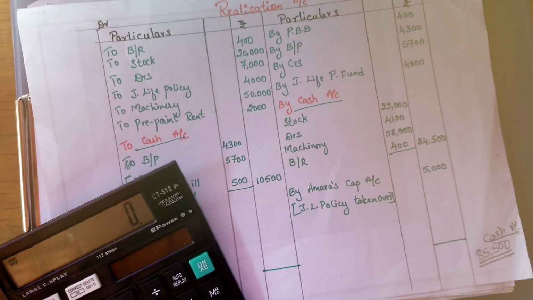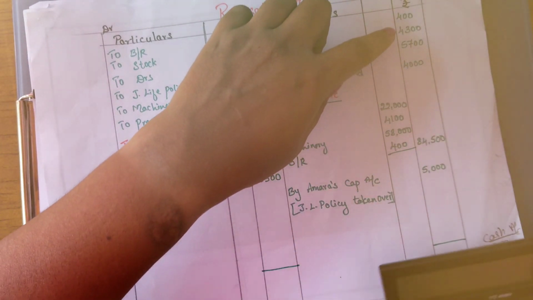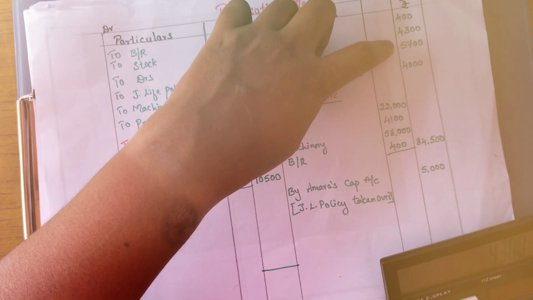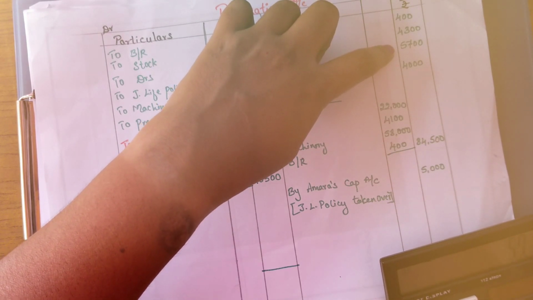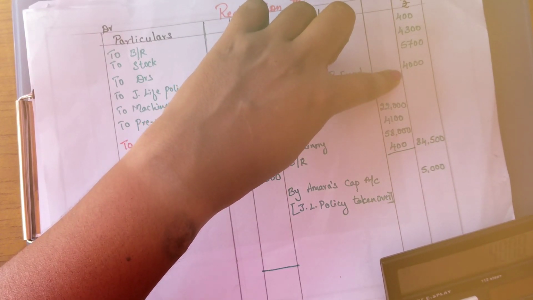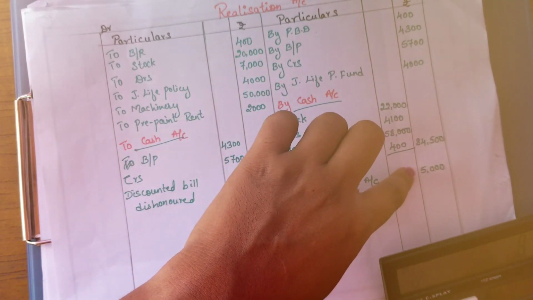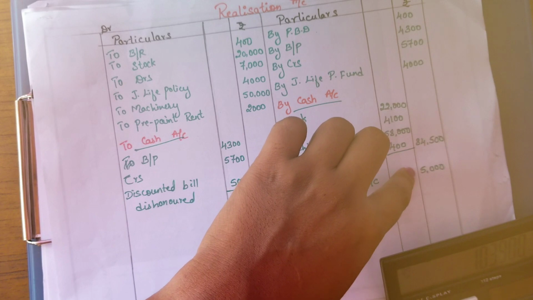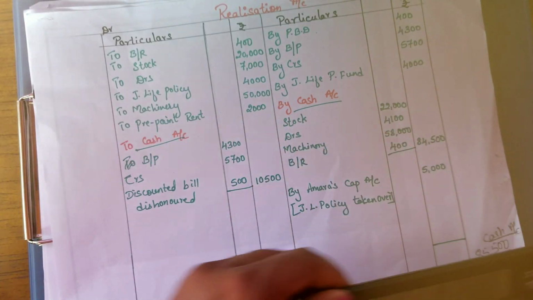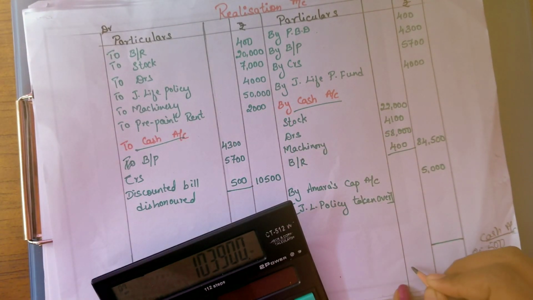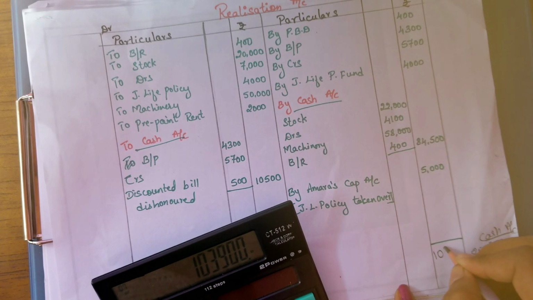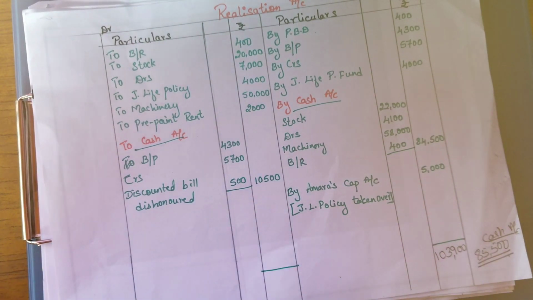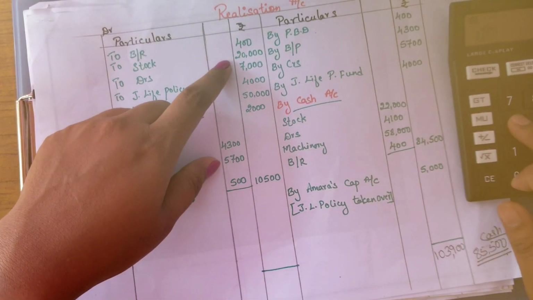So here it is 400 plus 4,300 plus 5,700 and 4,000 plus 84,500 plus 5,000. We are getting 1,03,900.